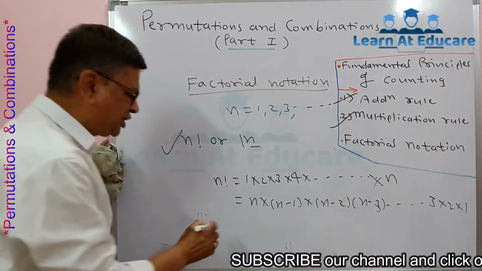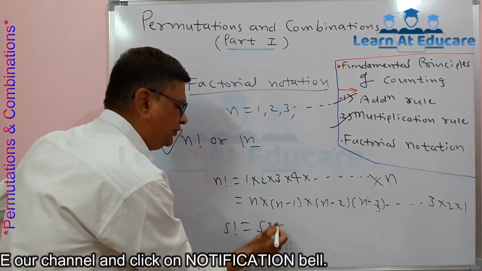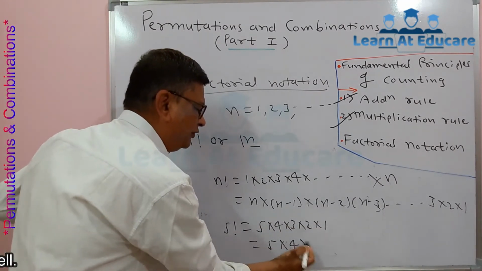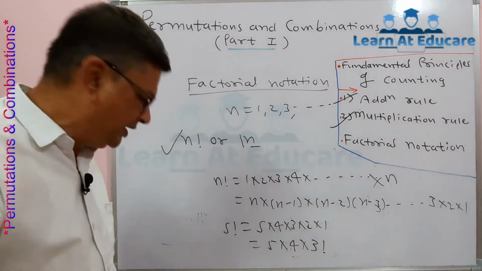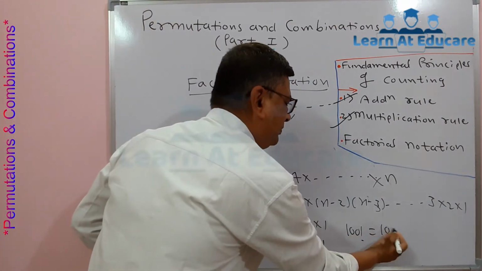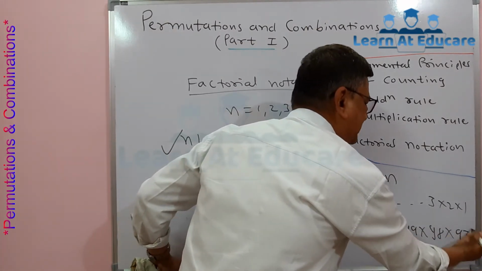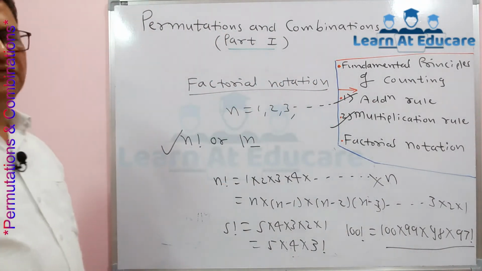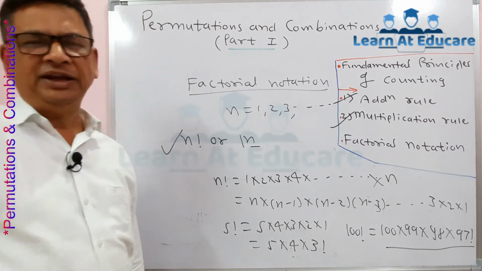Remember, it is a very interesting property. For example, 5 factorial can be written as 5 into 4 into 3 into 2 into 1, or it can be written as 5 into 4 into the remaining, which is 3 factorial. That means it is 5 into 4 into 3 factorial. Another example: 100 factorial can be written as 100 into 99 into 98 and so on, up to 97 factorial. This is a very important property of the factorial. So this is a brief idea about the first part of permutation and combination.